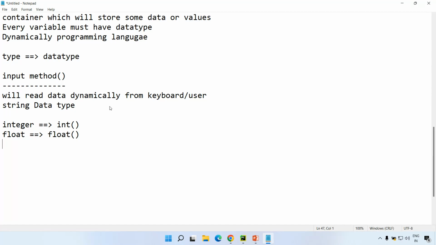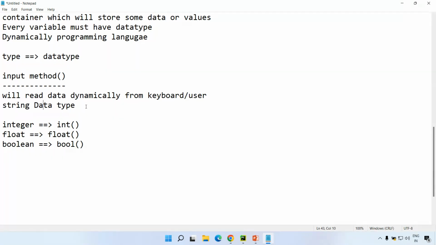Like, let me specify another data type as boolean. You will specify bool of that particular value. So this is nothing but typecasting. By default, you are reading the data by using the input method, so the data will be treated as a string data structure, string data type.